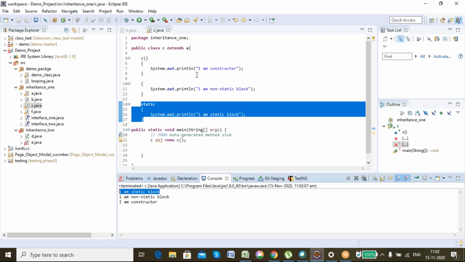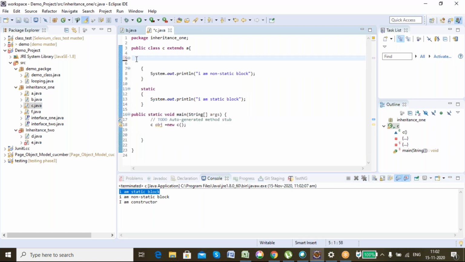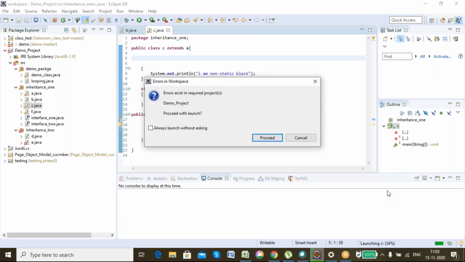Sir, if there is no constructor, can we still use static and non-static blocks? Just remove it. Run it. See, your statement is wrong. If there is no constructor, that is never possible. Even though I don't define any constructor in my program, there is a default constructor defined by Java, which is called.